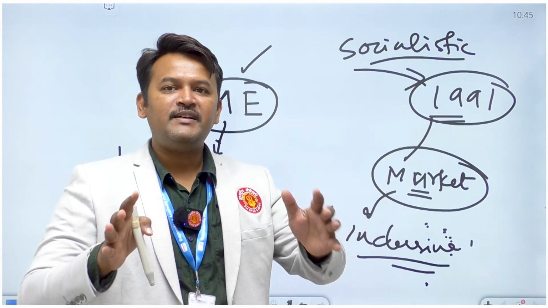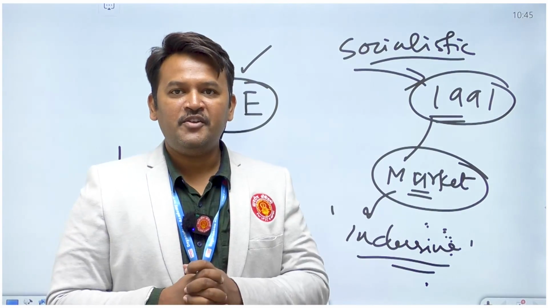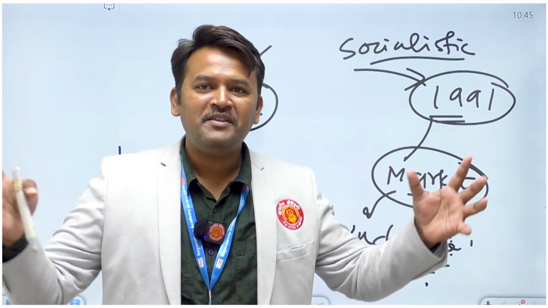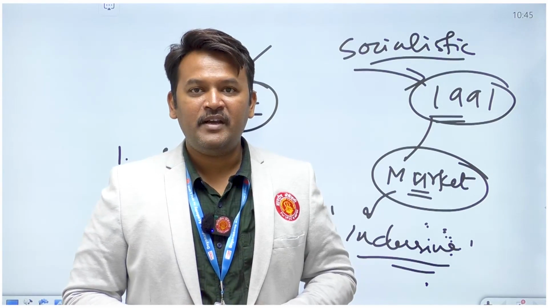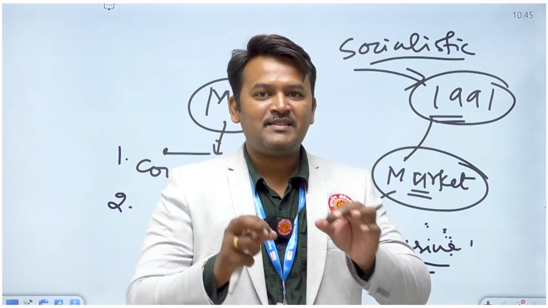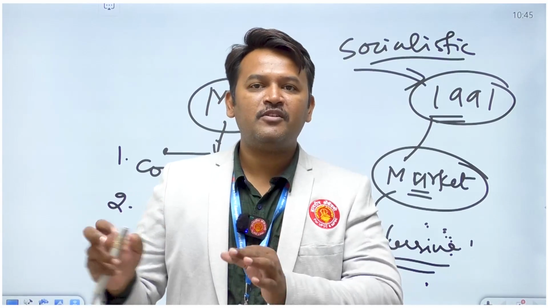So this contradiction exists in the Indian economy. And because of this contradiction, UPSC simply asked this question: why and how will these two factors come together, right? This is the present context of our question. And this present context should come in the introduction of our answer.